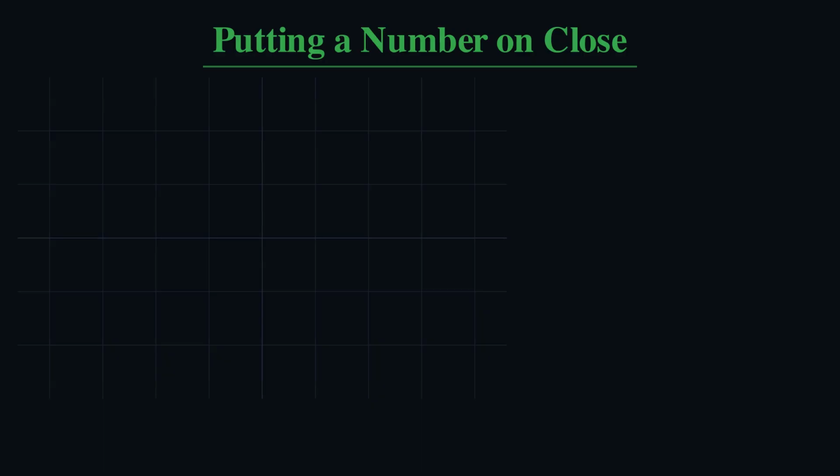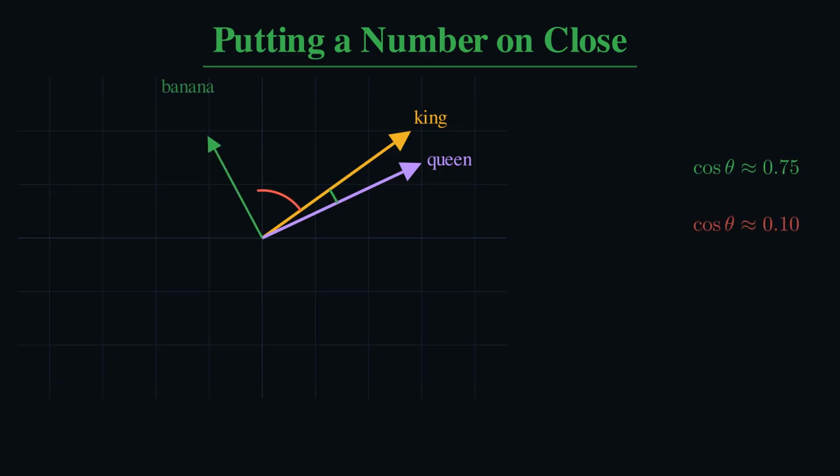How do we measure close? With the angle between the arrows from last season. King and queen point almost the same way. A tiny angle, so a cosine near one. Very similar. King and banana, a wide angle, a cosine near 0. That single number, cosine similarity, is exactly how search and recommendations rank what is closest to you.